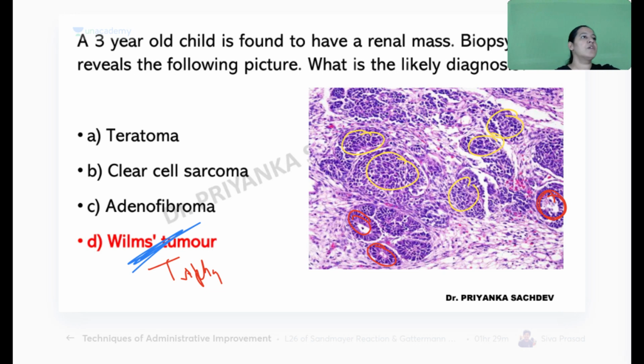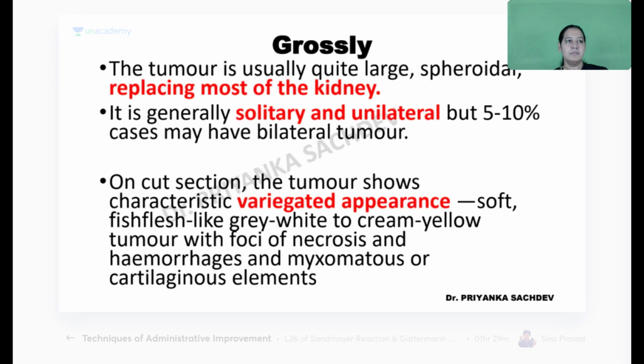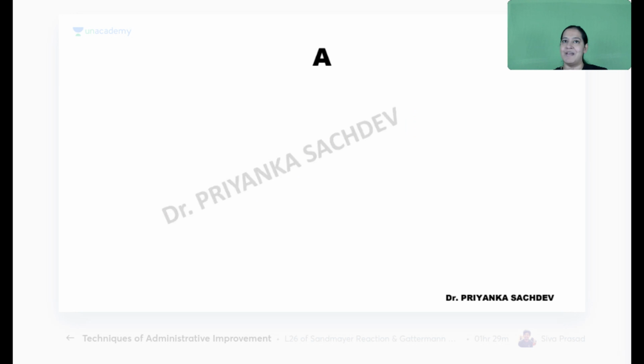Question is same. In both of them, 3-year-old child is there with a renal mass. Just I have changed the image. In one question, I have put microscopic image. In the next question, I have put the gross image. Answer is same, Wilms tumor. Given? Done? Should I proceed? Coming on the next question.